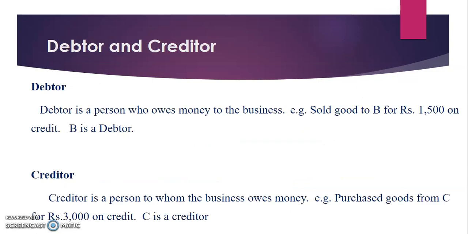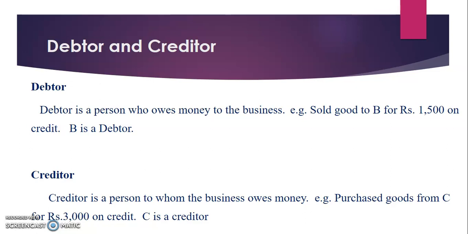Then debtor and creditor. A debtor is a person who owes money to the business. For example, sold goods to B for rupees 1500 on credit. Here B is a debtor. The business firm sells goods to its customer on credit, and the person who purchases goods from the business firm is called a debtor.